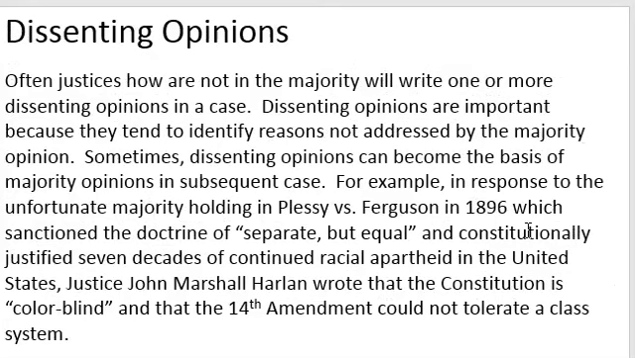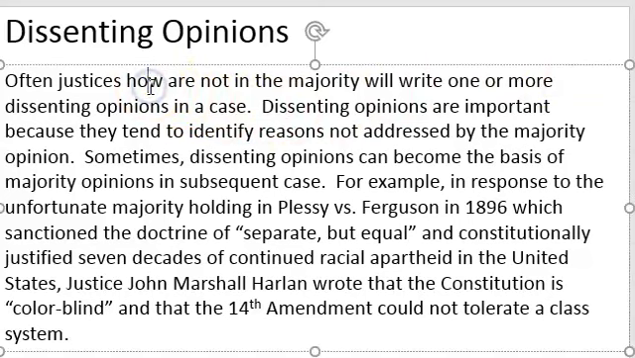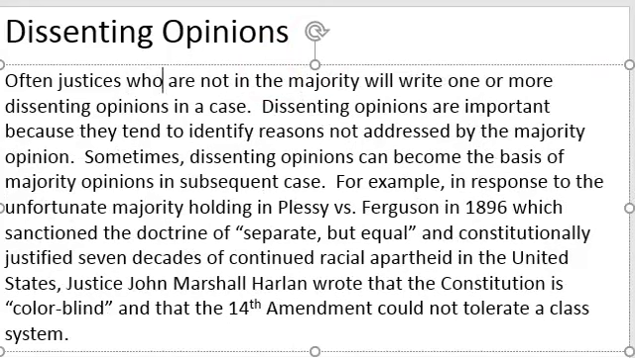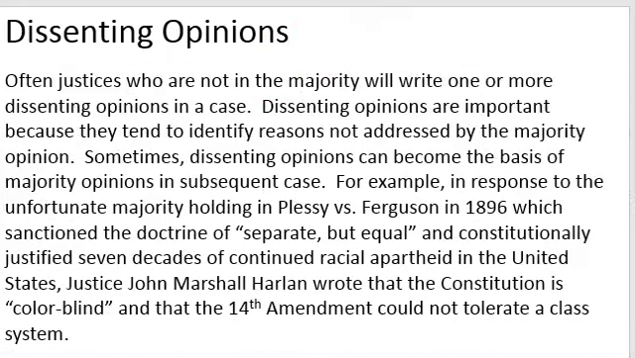Often justices who are not in the majority will write one or more dissenting opinions in the case. Dissenting opinions are important because they tend to identify reasons not addressed by the majority opinion. Sometimes dissenting opinions can become the basis of majority opinions in subsequent cases.